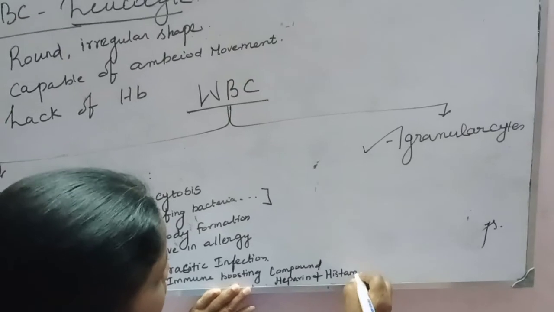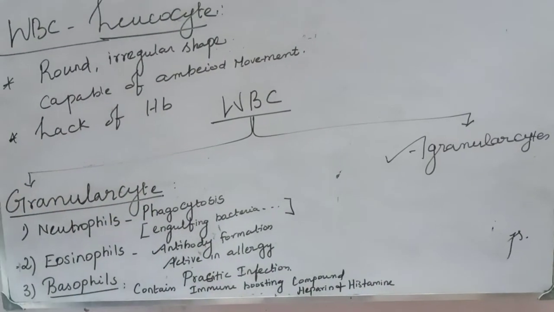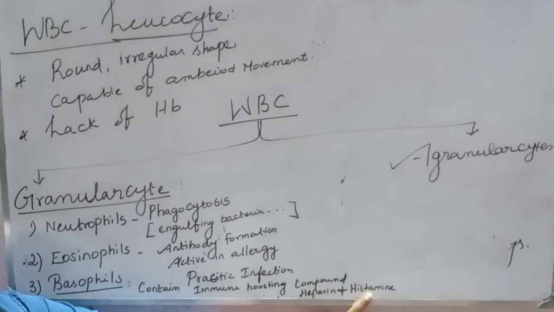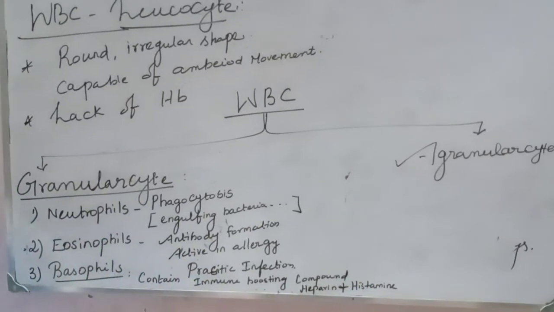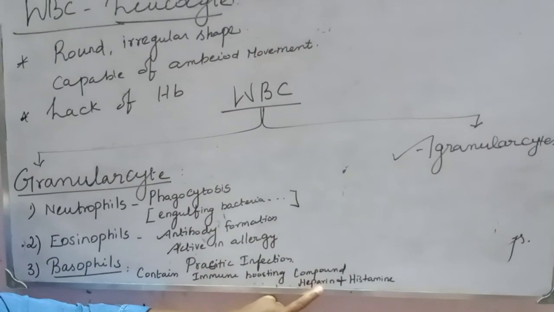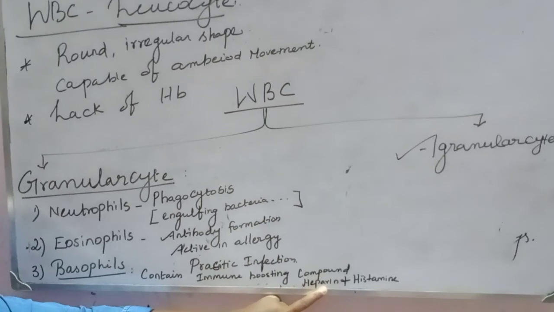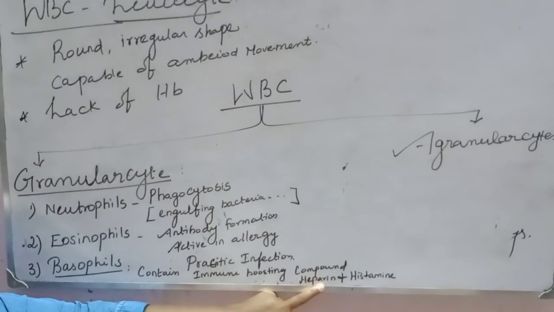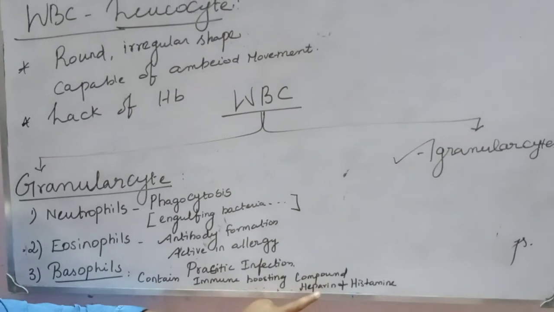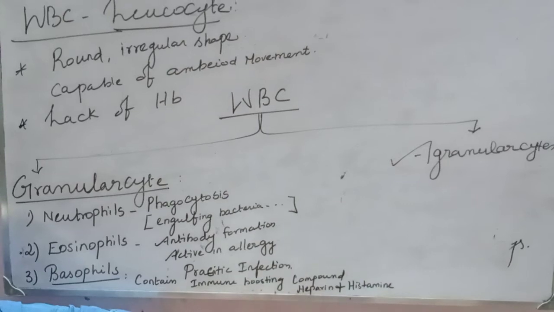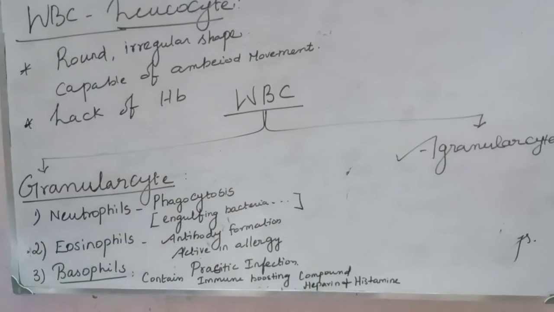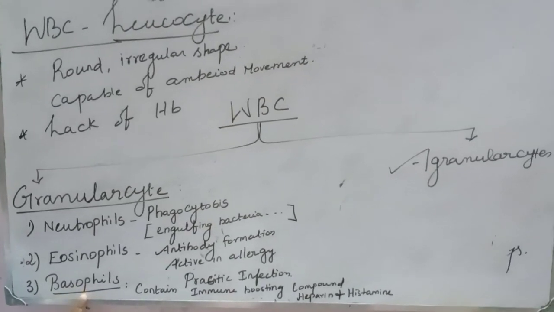Histamine is produced in the blood during allergic conditions. Heparin is an anticoagulating agent. Inside our blood vessels, the blood is in liquid condition, right? If it is not, it causes many serious effects. So this heparin prevents blood clotting when the blood is inside the blood vessels. Are you clear?